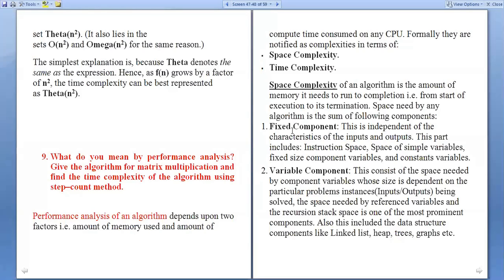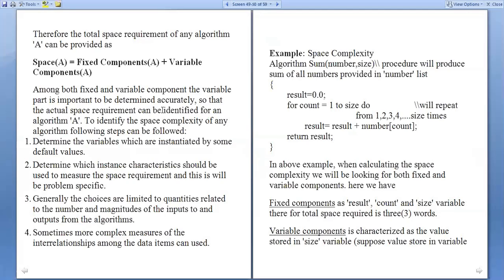So we have fixed components and variable components when you want to find the space complexity, that is the amount of memory required to execute an algorithm. Therefore, the total space requirement of any algorithm A can be given as S(A) equals fixed components of A plus variable components of A. We already discussed what a fixed component and a variable component are.